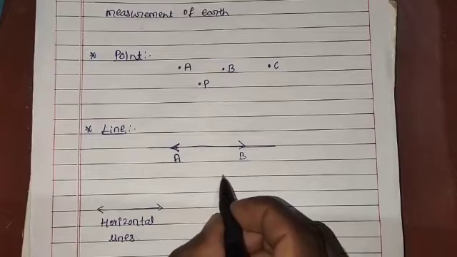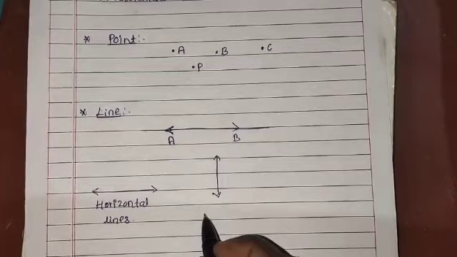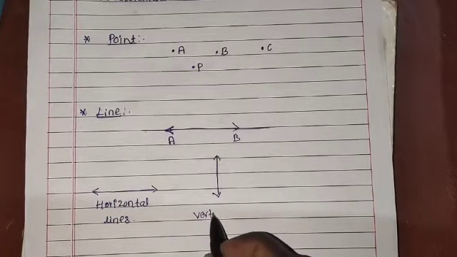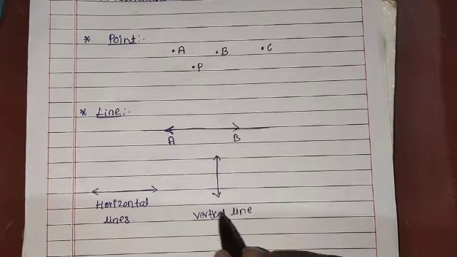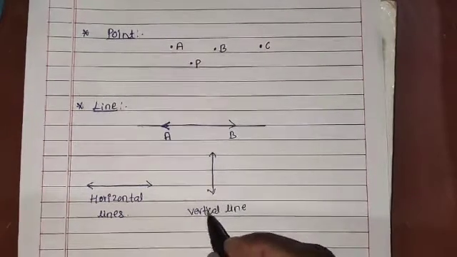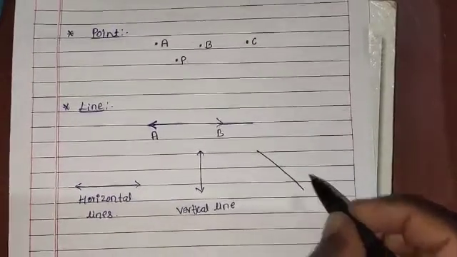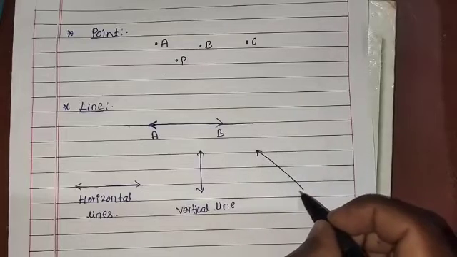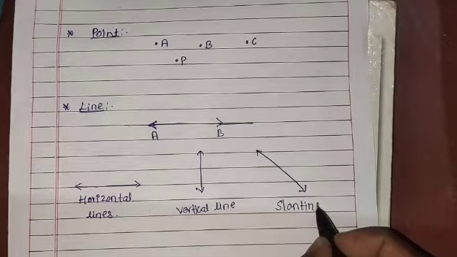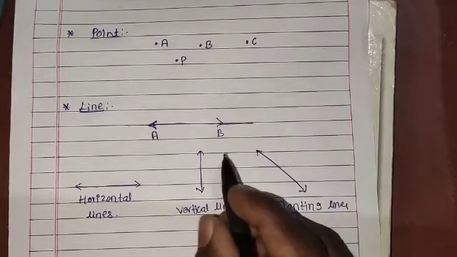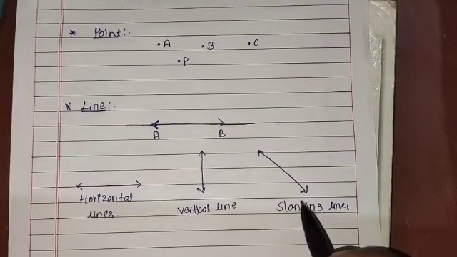If the lines are like this, we call them vertical lines, because the line is vertical. If some of the lines are like this, we call them slanting lines. These are the types of lines: horizontal, vertical, and slanting.